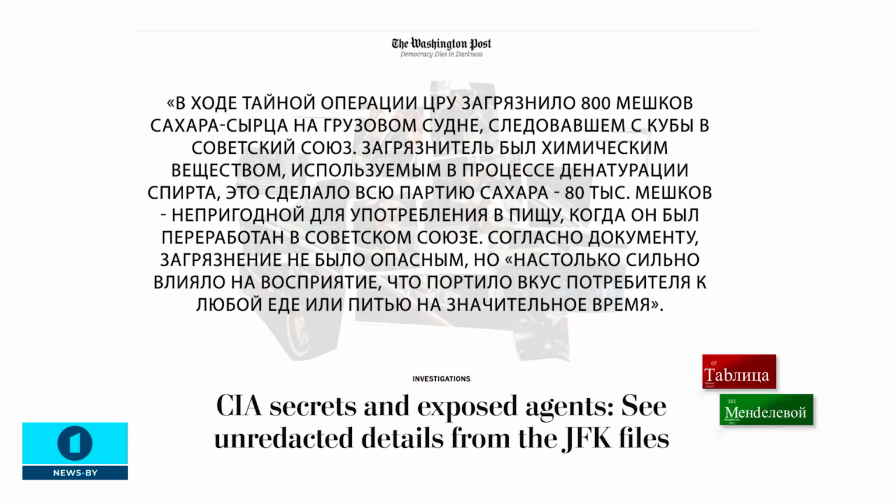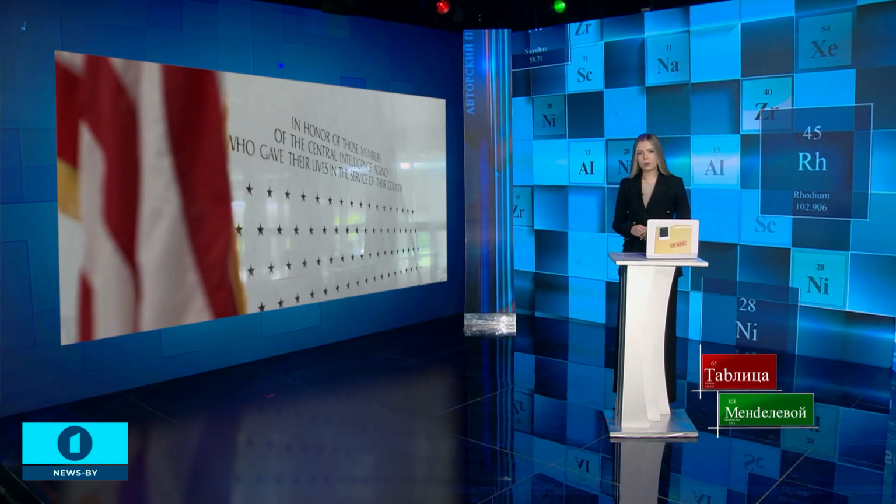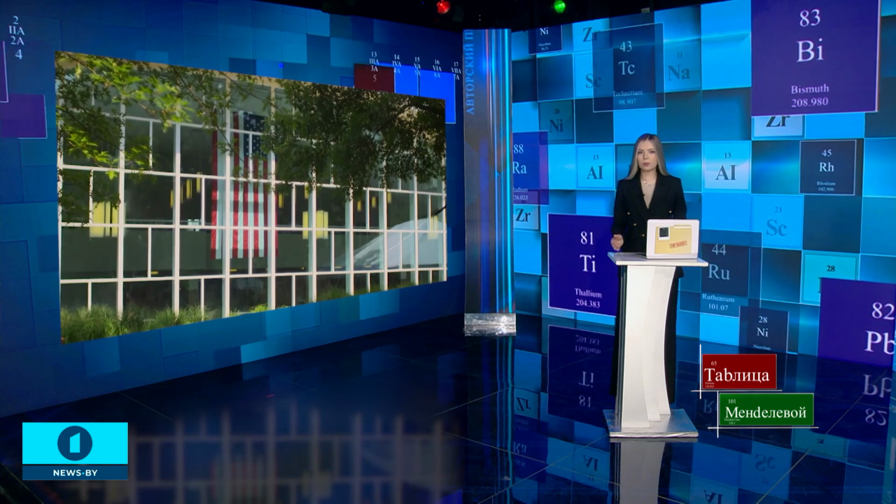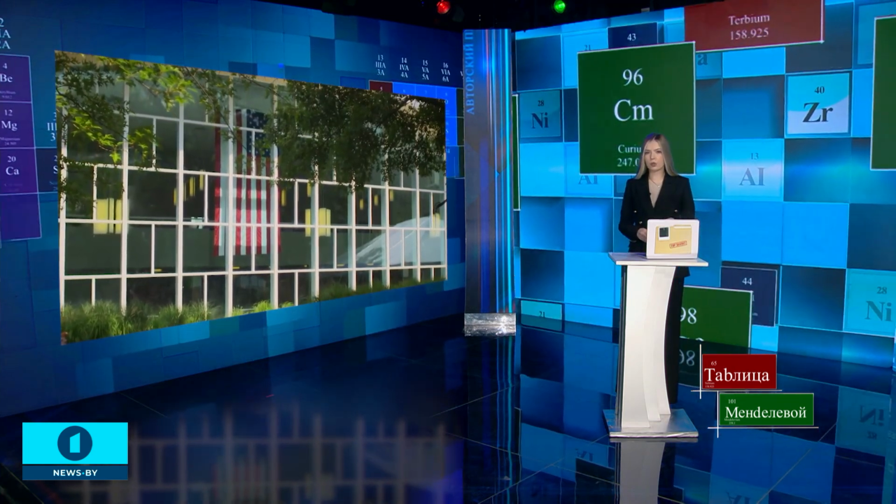During a secret operation, the CIA contaminated 800 bags of raw sugar on a cargo ship bound from Cuba to the Soviet Union. The contaminant was a chemical used in the denaturing of alcohol, which made the entire batch of 80,000 bags of sugar unfit for consumption when it was processed in the Soviet Union. According to the document, the contamination wasn't dangerous, but it affected taste so much that it spoiled the consumer's appetite for any food or drink for a significant time. The declassified documents also mention CIA influence on elections in Peru, Greece, Italy, and Brazil.